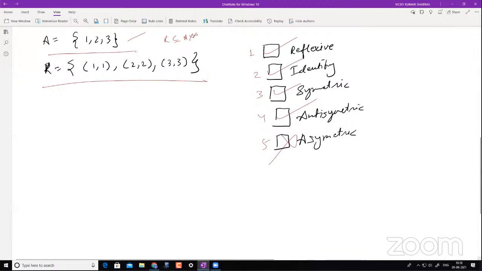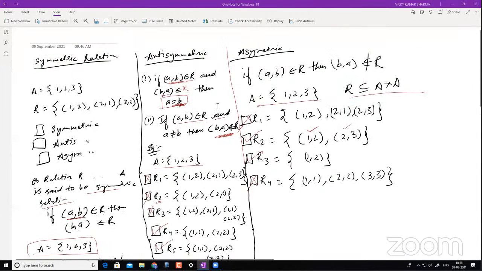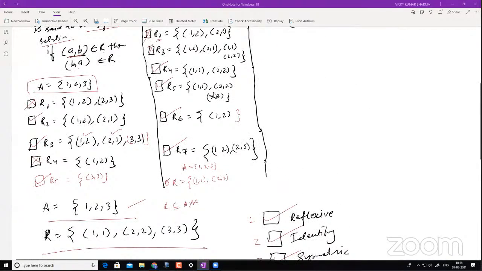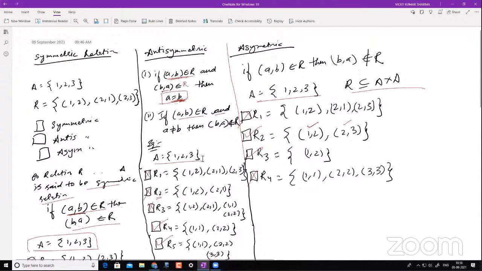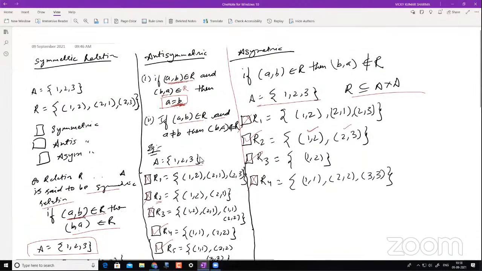Okay, so now I will quickly take you through what is what. We understood this now, so just a quick summary. What is a symmetric relation? It says if (A, B) belongs to R, then (B, A) should belong to R. If it is antisymmetric, I will advise the first definition, and it is very good to understand with the first definition itself. If you go with the second, some of you are not able to understand why (1, 2) is an antisymmetric relation. It's just because of the second definition. Try and convince yourself why it is not, because you can use any of these definitions. The most advisable definition is this.